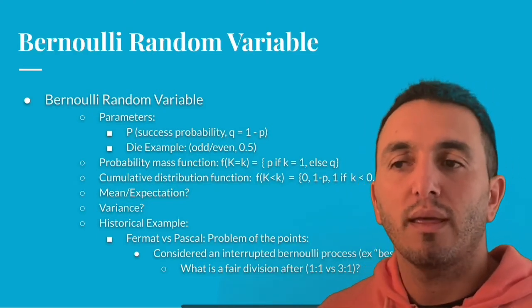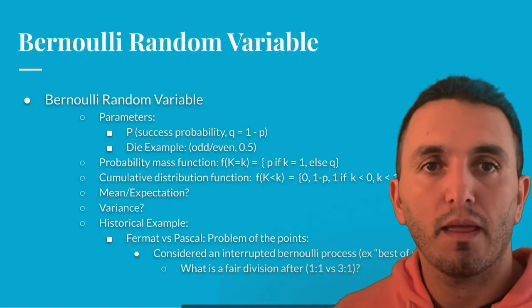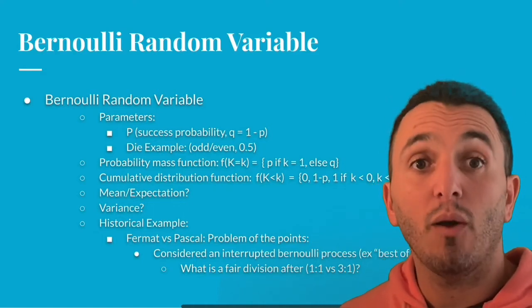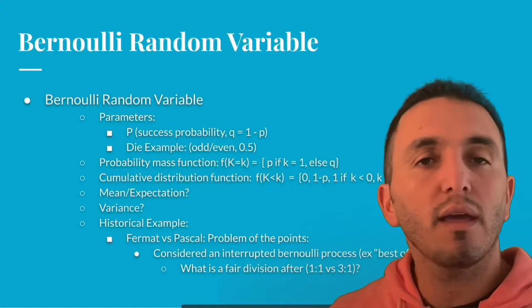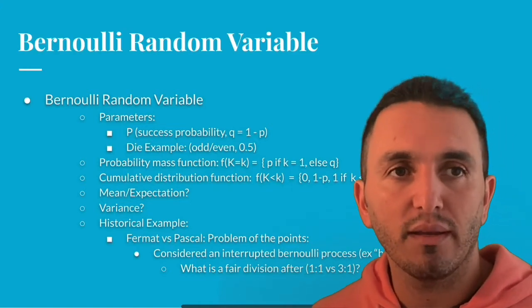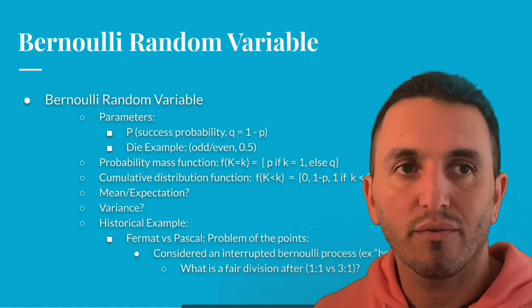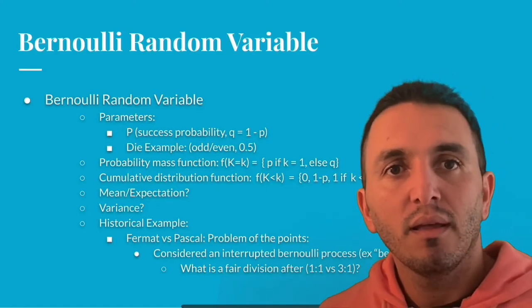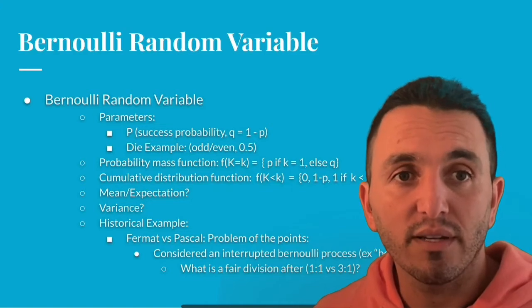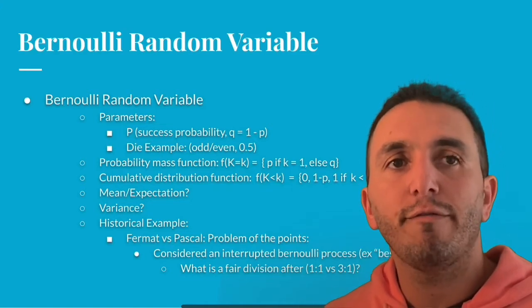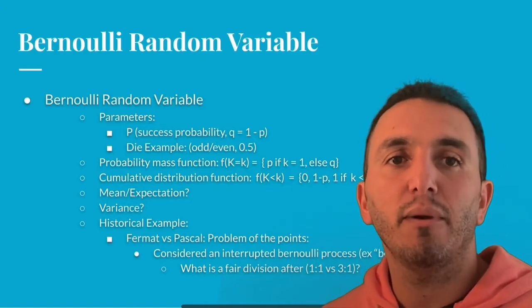Now imagine they're playing and the series is interrupted after the first game, and Fermat wins the first game, but they can't finish for some reason, so he demands all the money. He demands all $200 because he says, I won a game and you didn't win any. And of course, that's not fair because Pascal still could have won the series. So the question is, can you think of a fair way to divide the money, right?